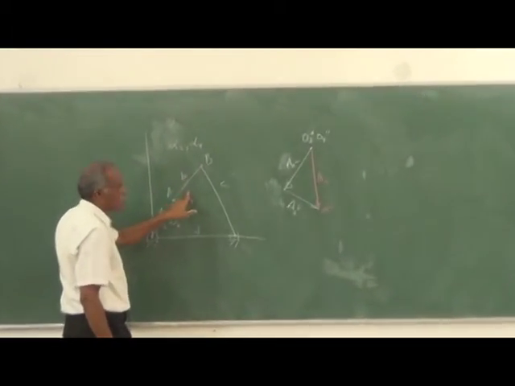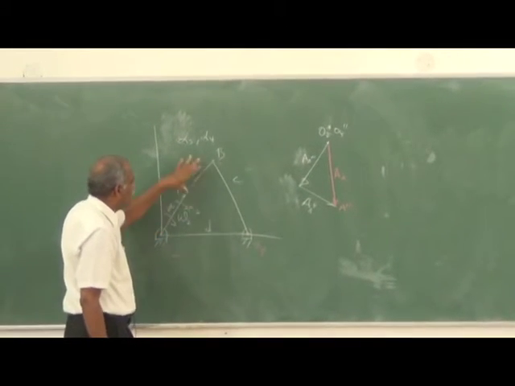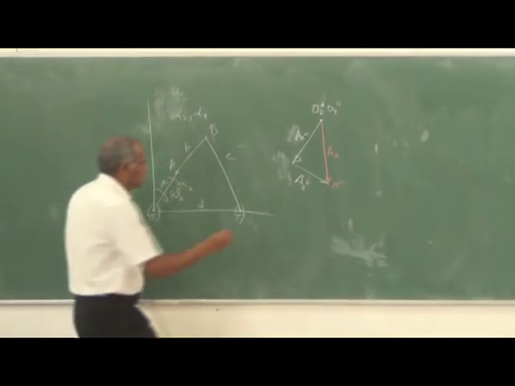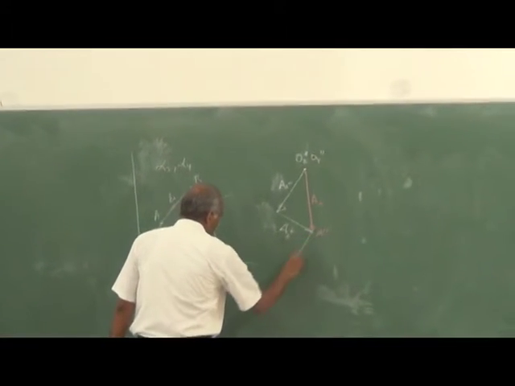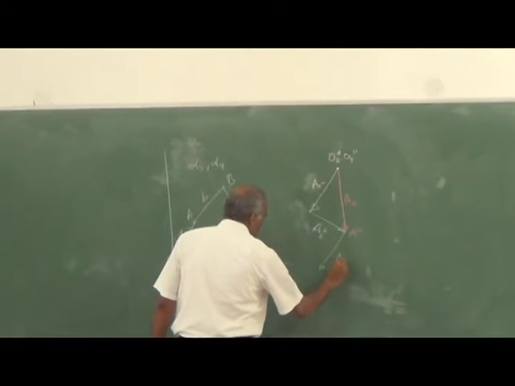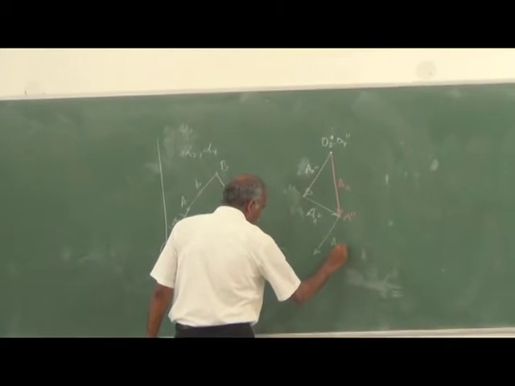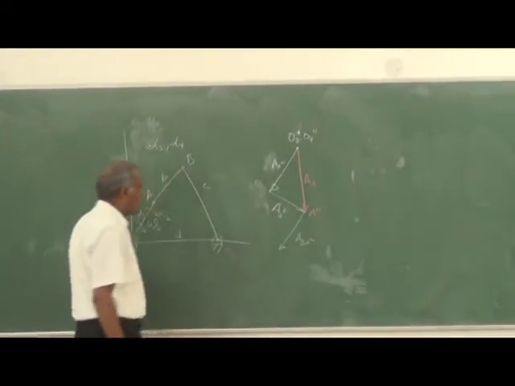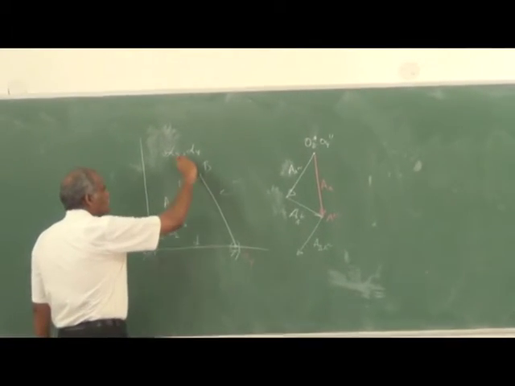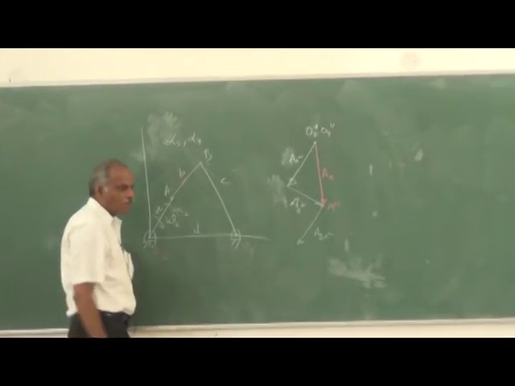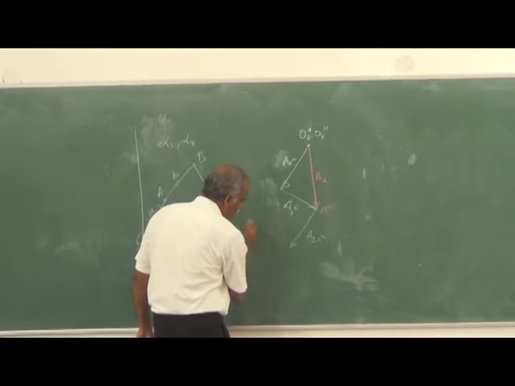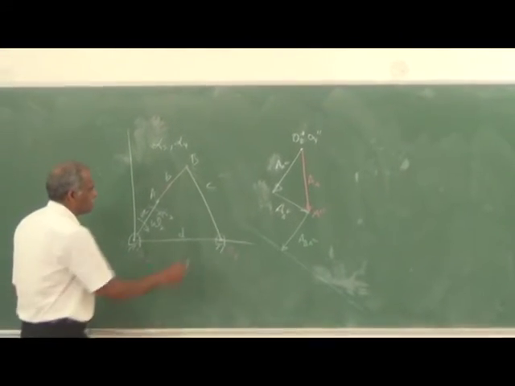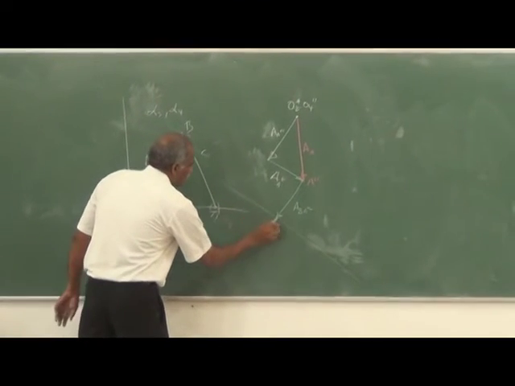The magnitude is given by this position vector times omega 3 square, so that is known. So I can draw the normal component in this direction, the acceleration of B with respect to A, the normal component. What about the tangential component? The tangential component will be perpendicular to it, but we do not know the magnitude except the direction. So I just draw a line perpendicular to it and leave it.